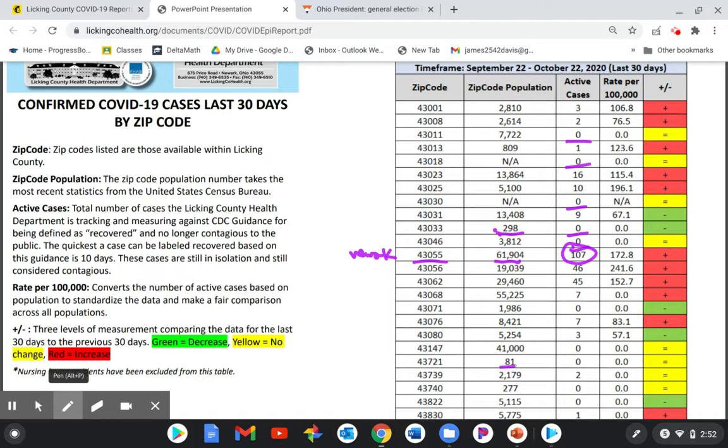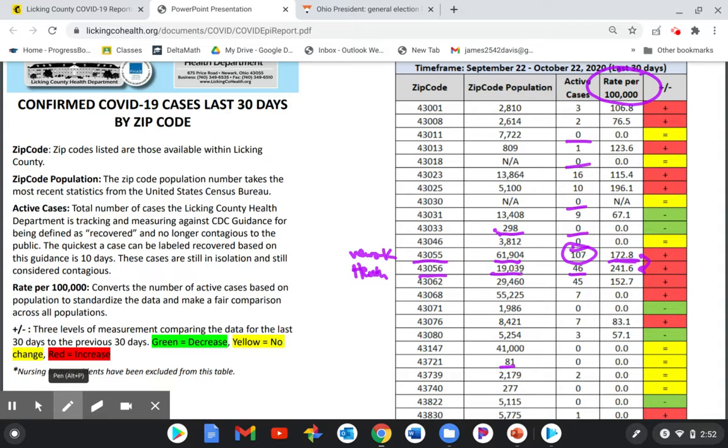I think this column over here, the rate per 100,000, is actually more informative because it tells you if one zip code, with respect to the amount of people they have in the population, is having a lot of cases or not. Because you can see Newark has a lot of cases, and that's a decently high number, but it's actually lower than the zip code below it, which I believe is Heath, 43056. So although Heath has a lot fewer cases, 46, they also have a lot fewer people.